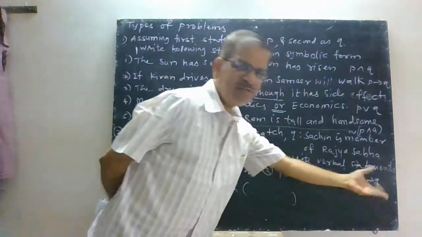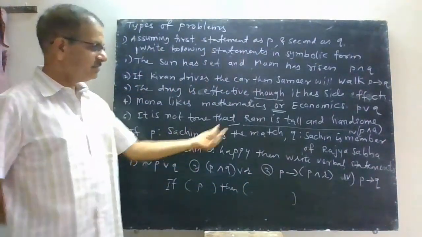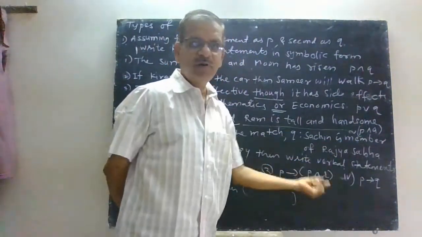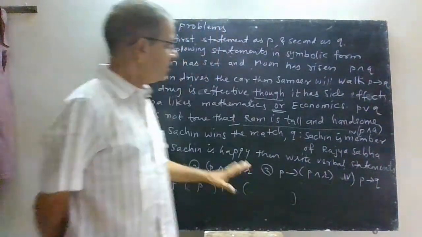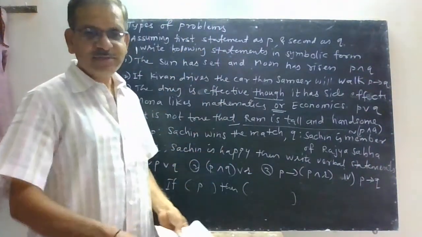Now see this one, this is very simple. If Sachin wins the match, then Sachin is member of Rajya Sabha. If then type of statement. So these are the two types of statements.